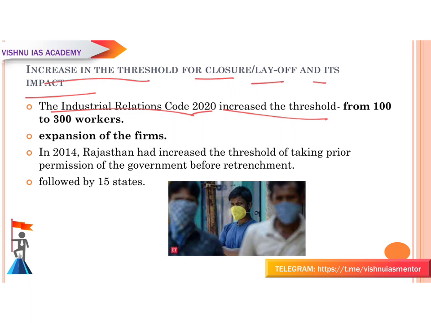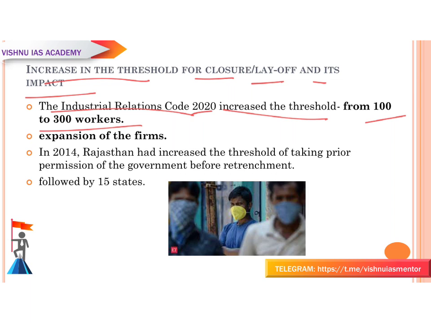Retrenchment is removing an employee from the office. Closure is closing an organization or a firm. Layoff is closing it temporarily, or removing someone from a job; that is also layoff. So retrenchment, closure or layoff without requiring government approval is now allowed for firms with 100 to 300 employees. It has increased the threshold for retrenchment, closure or layoff without requiring government approval.